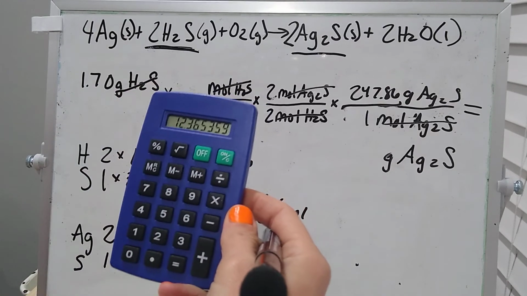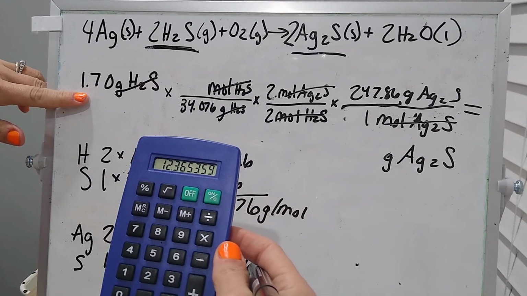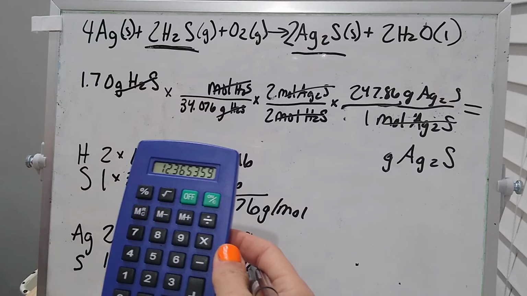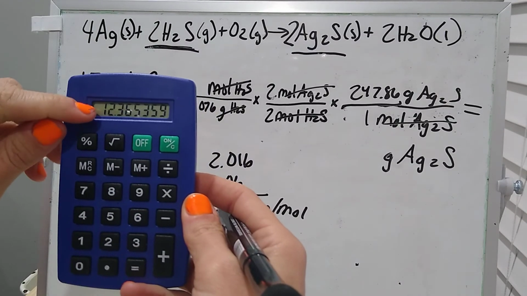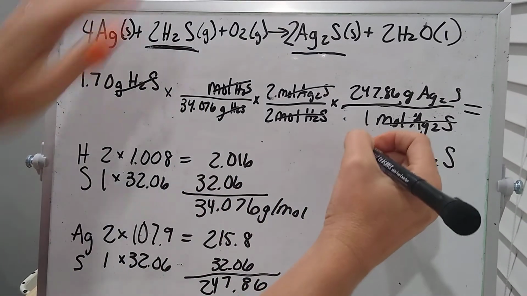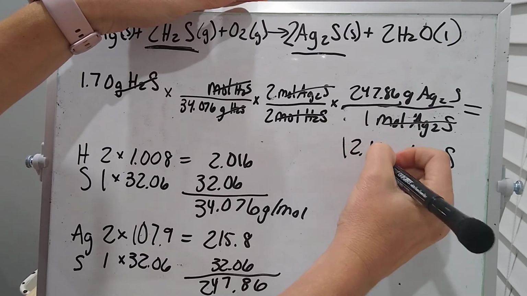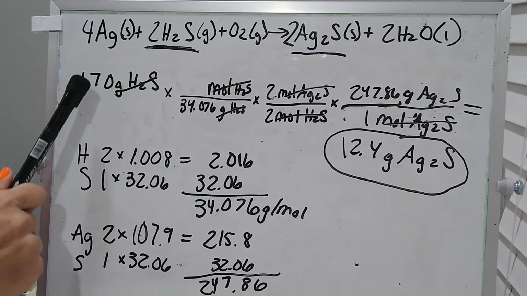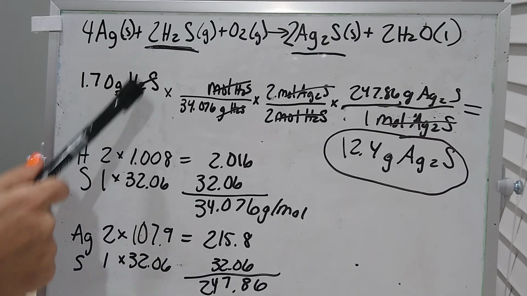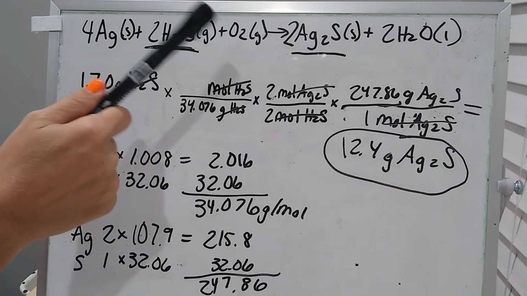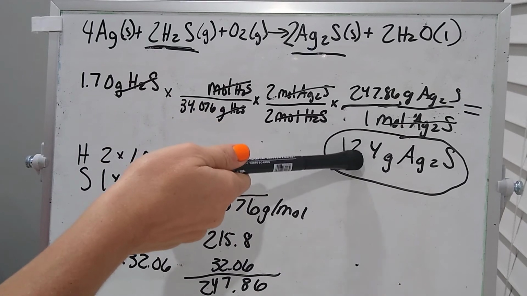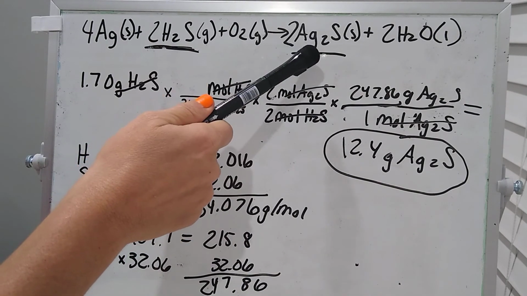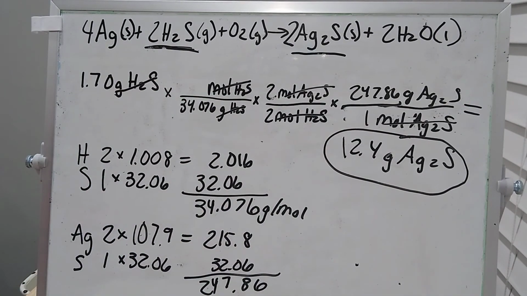Okay, and then we want to stick with significant figures, which we have 3 here. So we will round to 12.4. There's your answer. So when we are given only 1.70 grams of H2S, our reactant, we will only be able to produce 12.4 grams of Ag2S. Okay, I hope that helped.